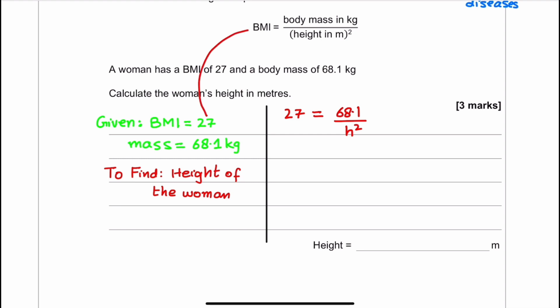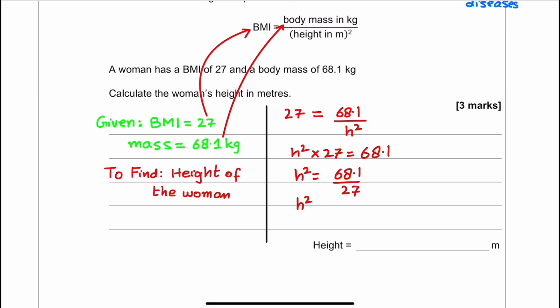We need to put these values here. So height square into 27 is equal to 68.1. Height square is equal to 68.1 over 27. If you use a calculator, the answer is 2.52.